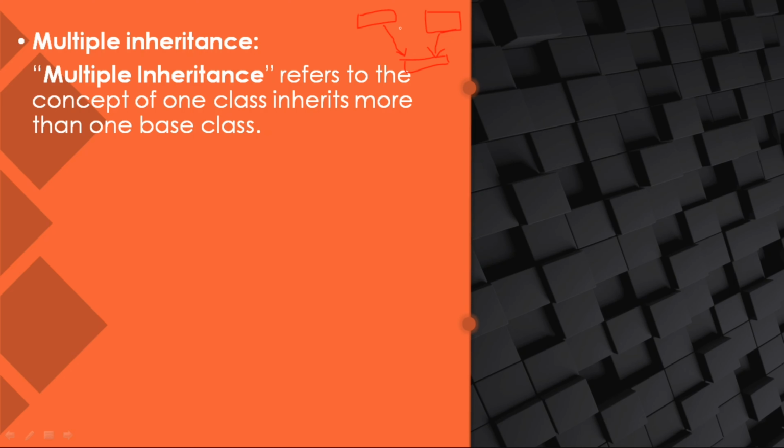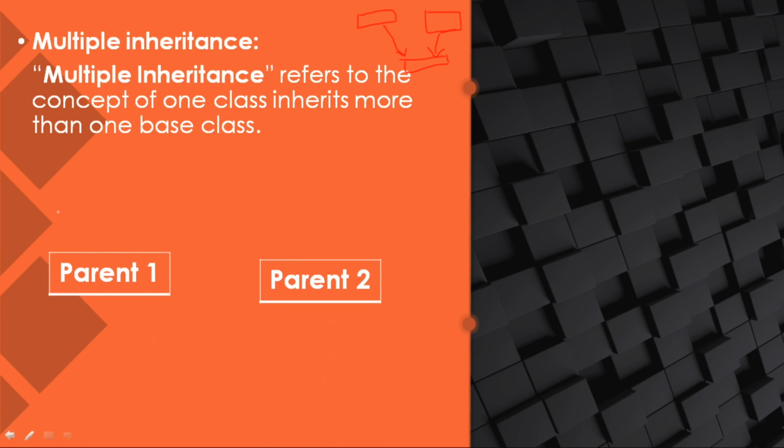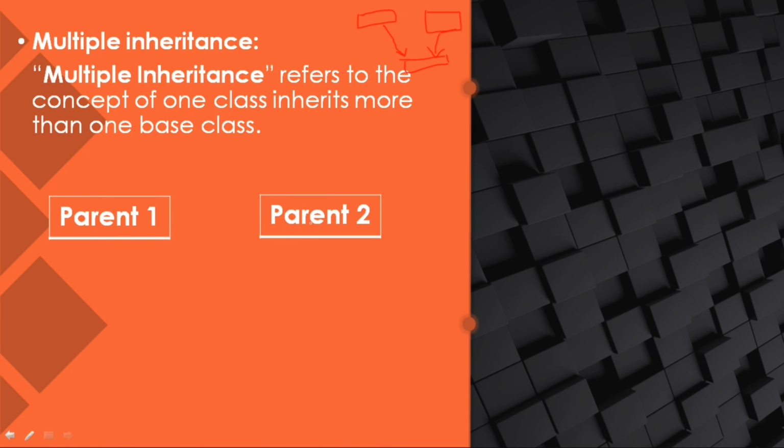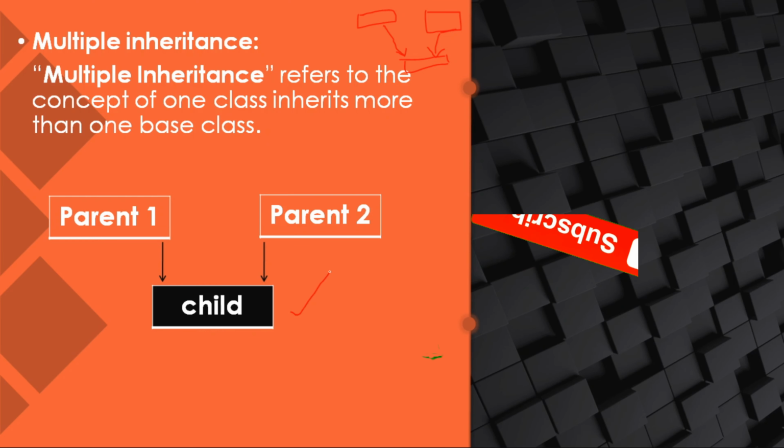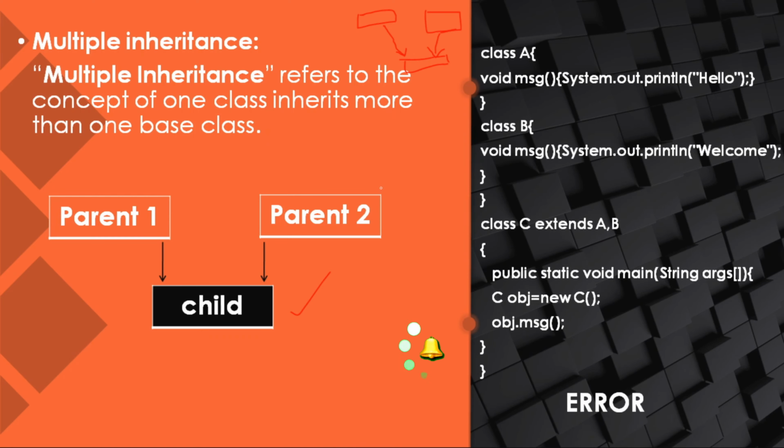Okay, in this way the content of the two or more base classes gets inherited to the child class. So here we have two parent classes. The content of these two parent classes is transferred to the child class. So in this way multiple inheritance works.